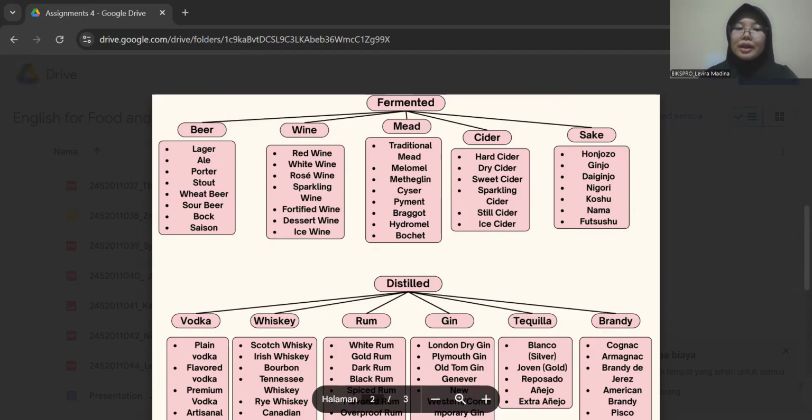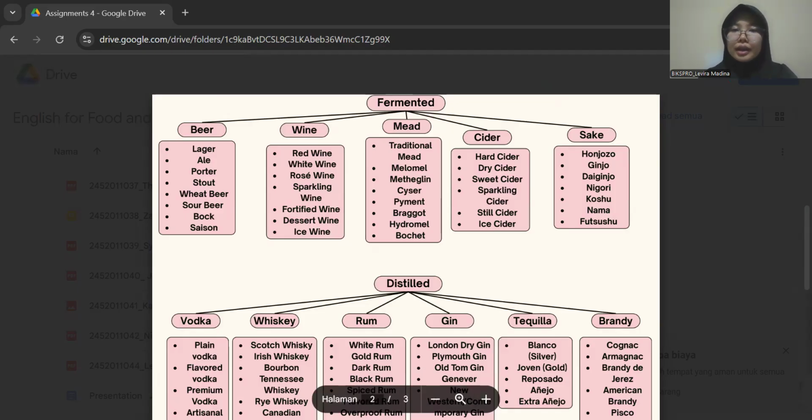So for the next is hydromel. Hydromel is a very light, low alcohol mead. For example, a White Flower Meadery variant, light mead. For the last is a bochet. Bochet is made with caramelized or burnt honey, giving a toasty, rich flavor. For example, Apis Mead and Winery bochet.